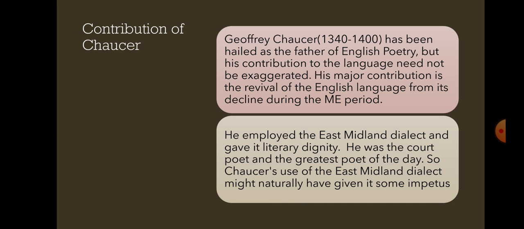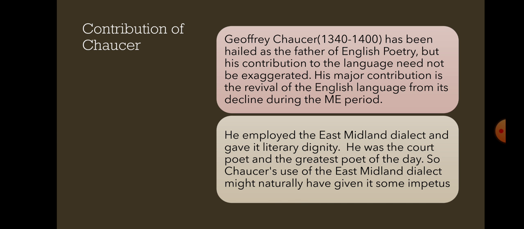We have already discussed the different dialects of Middle English, and the dialect Chaucer employed in his work is the East Midland dialect, and he gave the East Midland dialect a literary significance.